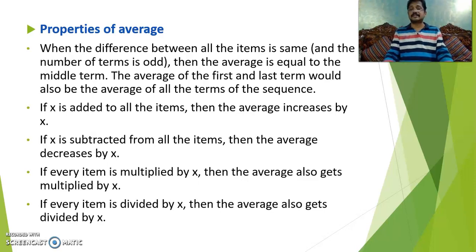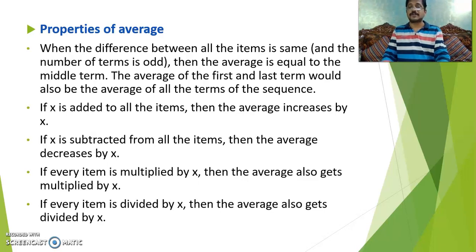In a similar manner, if x is subtracted from all the items, then the average is decreased by x. If every item is multiplied by x, then the average also gets multiplied by x. If every item is divided by x, then the average also gets divided by x. This is the concept of average. These are the properties of average.